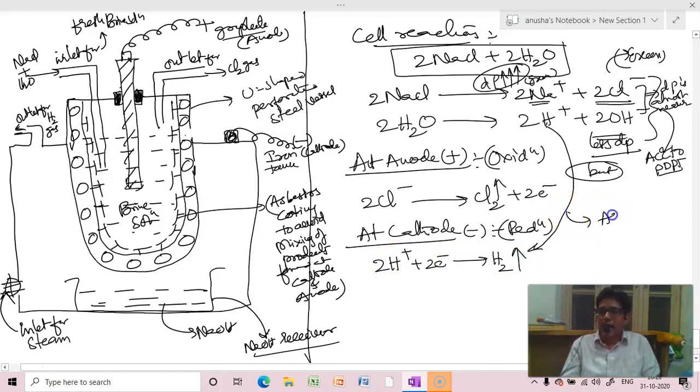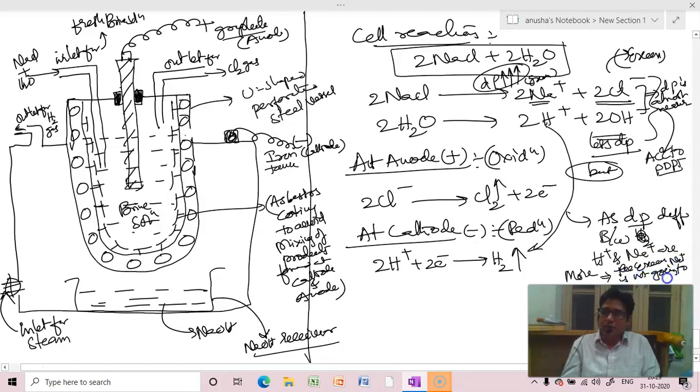As discharge potential difference between H plus and Na plus is more, the excess Na plus is not going to influence.